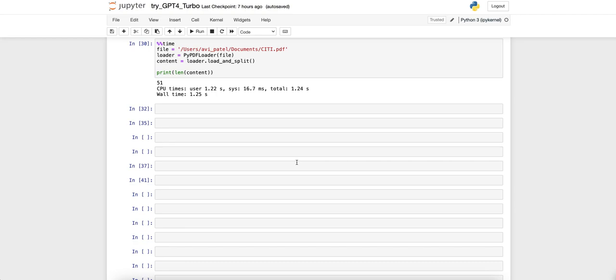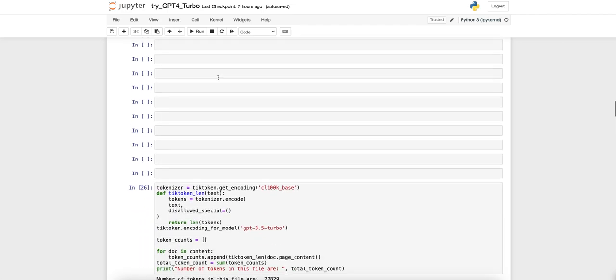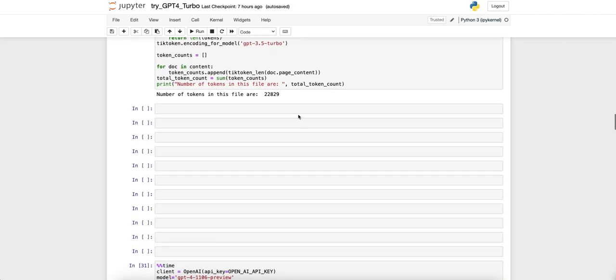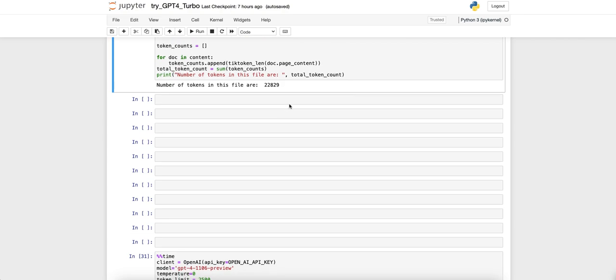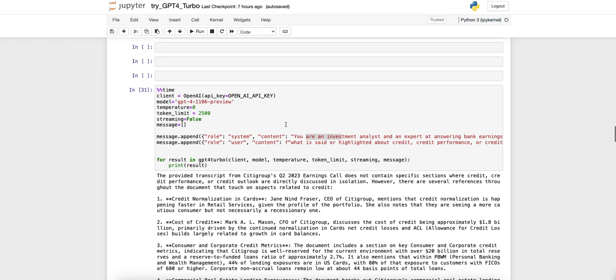Then I wanted to try GPT-4 Turbo on a document that I would provide. So I have Citibank's, I think, second or third quarter earnings script that's publicly available. I wanted to load that up, and I want to show you the size of the file, or the number of tokens in the file, about 23,000. I could have loaded a file that had like 80,000 tokens, but I just wanted to try this out. So it's 23,000 tokens.